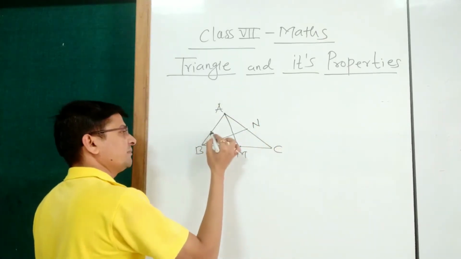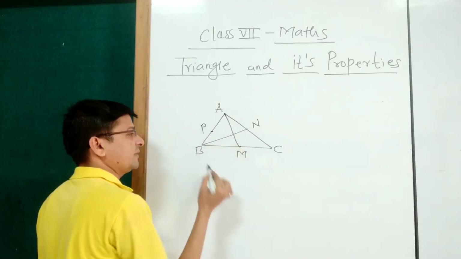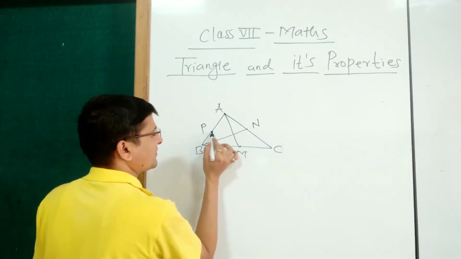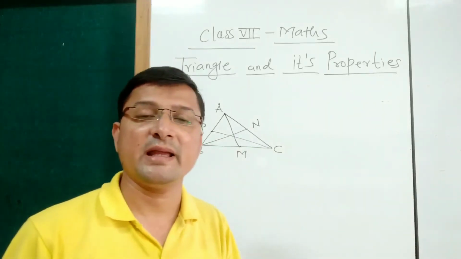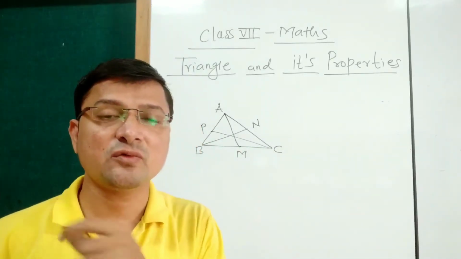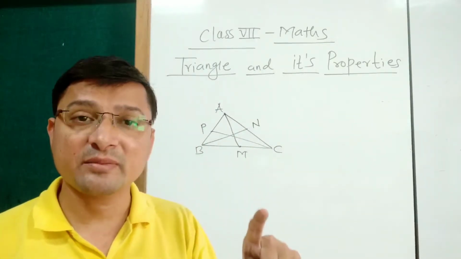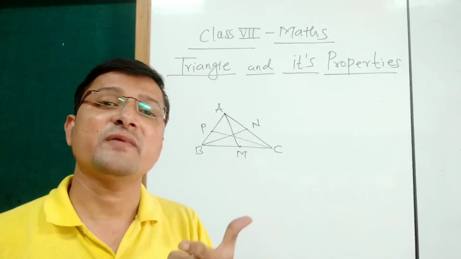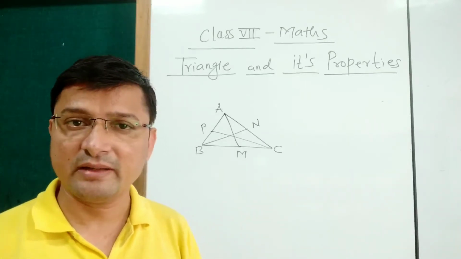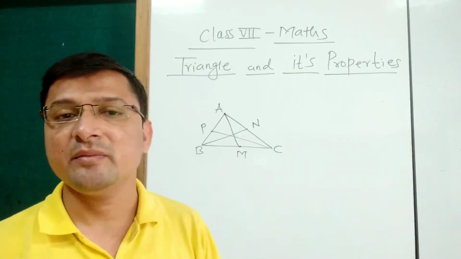If here P is the midpoint of the side AB, then the distance from P to the C is called as median. So every triangle has three medians. Median means line segment from the vertex to the midpoint of its opposite side. Okay. Every triangle has three medians.